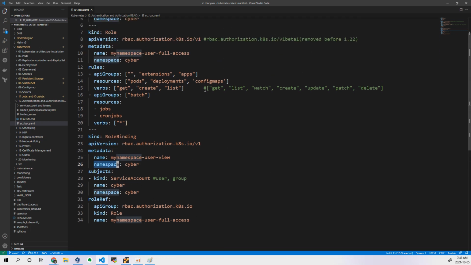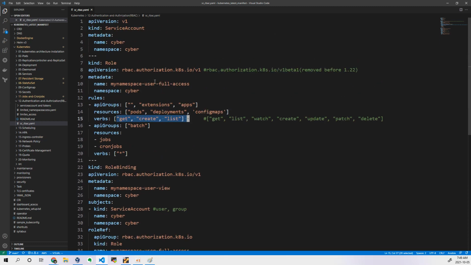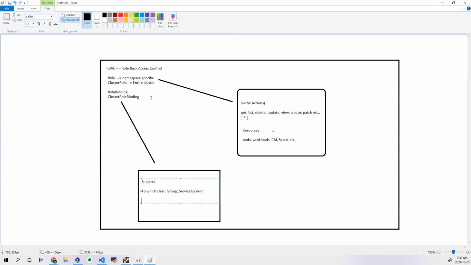And you can see the actions over here which I've updated, to which resources, and what the API group is for that. If it is a different API group, I have specified it in a separate section for jobs and cron jobs. All the actions are allowed: he can delete the job, create the job, update the job, everything he can do. But here he can list the pods, create the pods, and get the pods. Not only pods, but deployments and config maps. In this way we can control our user's access to our cluster.